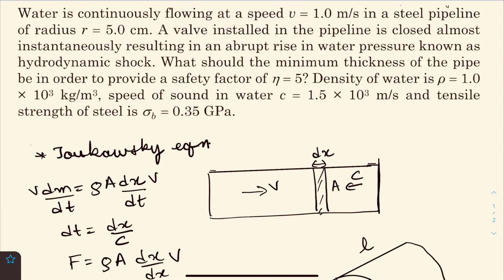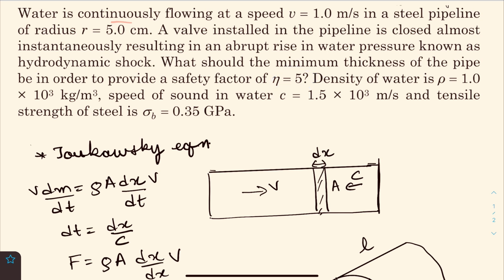Hello everyone, let's see this question. Water is flowing in a tube with a speed of this much, and there is a valve installed and it is closed suddenly. And due to that, there is a sudden rise, which is also known as hydrodynamic shock. So we are asked what should be the minimum thickness of pipe in order to provide a safety factor of